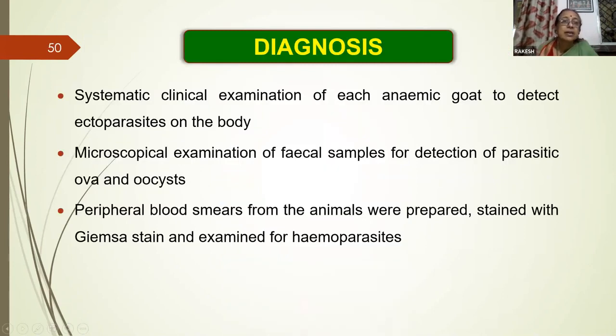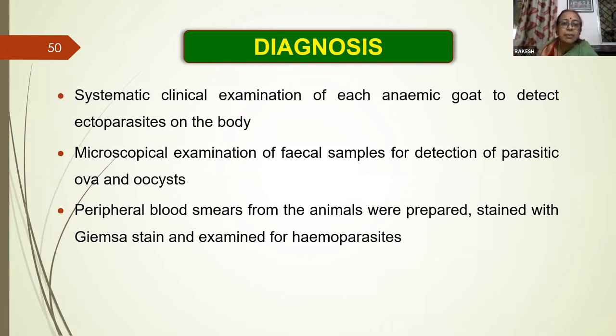Now coming to the diagnosis of anemia in the goats. Systemic clinical examination of each anemic goat to detect ectoparasites on the body should be done. Ectoparasites are very common and can easily be seen on the body of the goats. Then microscopic examination of the fecal sample for the detection of parasitic ova and oocysts should be conducted wherever possible in the laboratories. By fecal examination using the direct flotation method or McMaster's, the fecal egg count can be done.